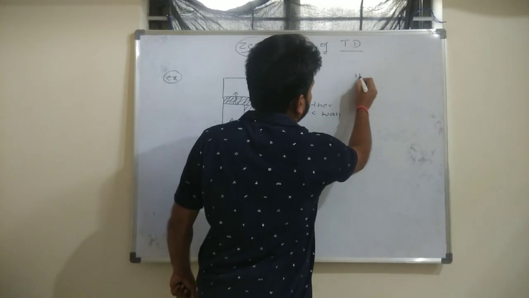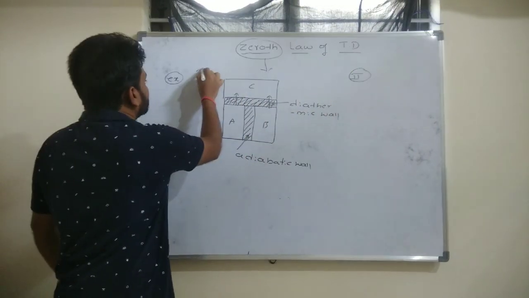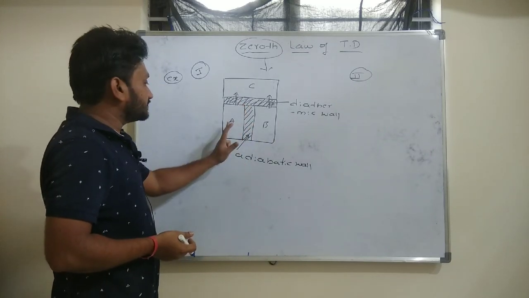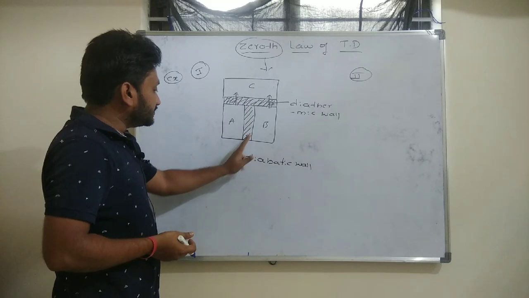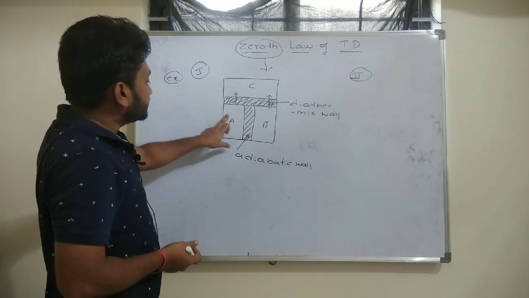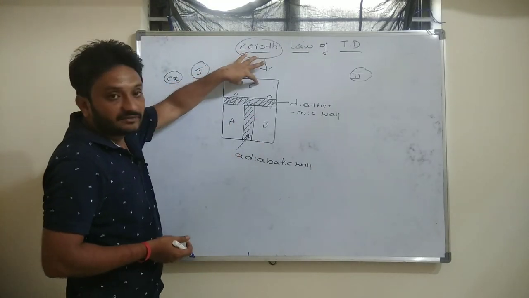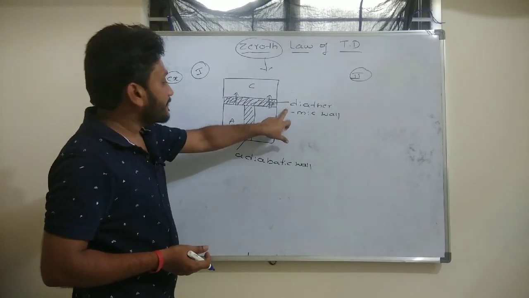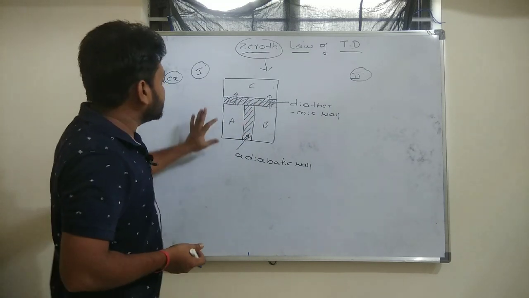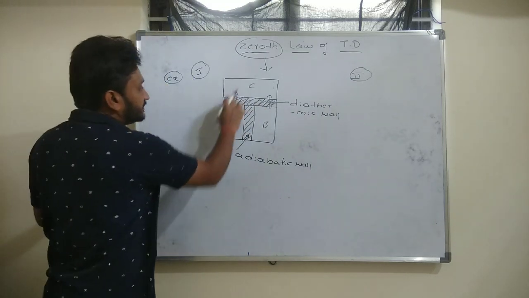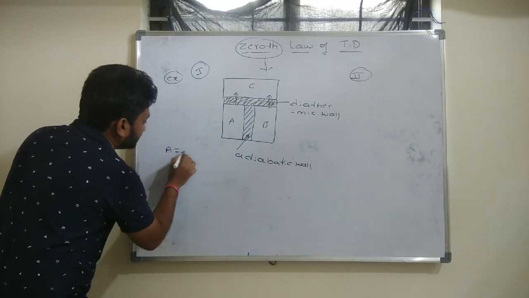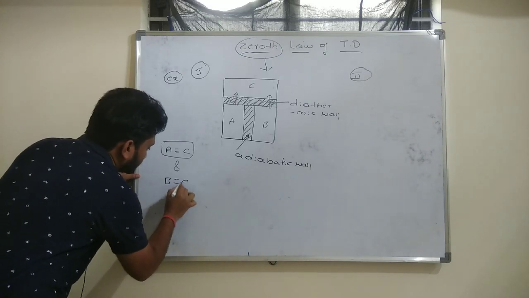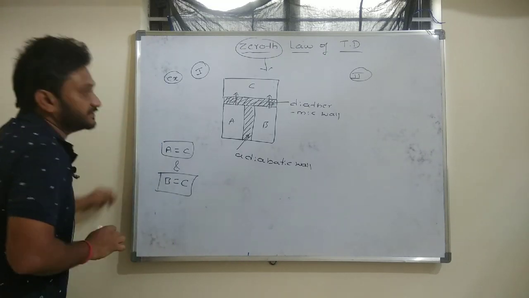In the first case, what happened? System A and B are completely isolated. There is no heat transfer between system A and system B, because these two are separated by an adiabatic wall. Whereas system A and B are separately in contact with system C through a diathermic wall, through which heat can transfer. That is why in the first case system A came to thermodynamic equilibrium with system C, and system B also came to thermodynamic equilibrium with system C.